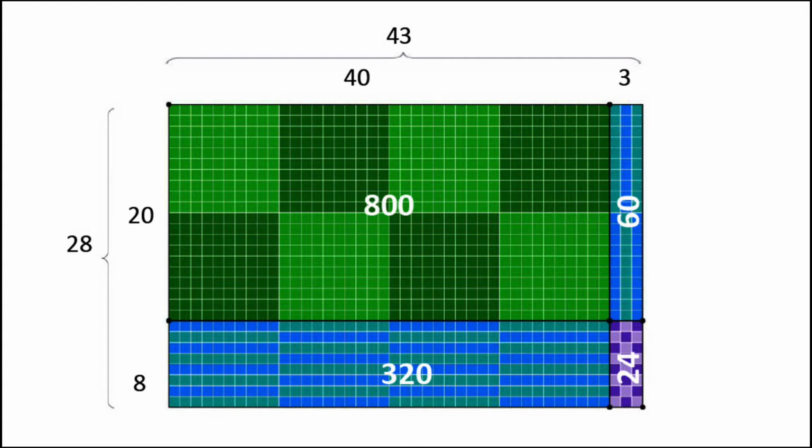So here's another area model. This one represents 28 times 43. If you look at the entire rectangle, it's a 28 by 43 rectangle. And again, we can subdivide the rectangle by place value. The side of 43 is 40 plus 3, and the 28 is 20 plus 8. And so now we get 4 partial areas that make up the entire area. So 20 times 40 is 800, 20 times 3 is 60, 8 times 40 is 320, and 8 times 3 is 24. And when we put all those partial areas together, we get the whole area.